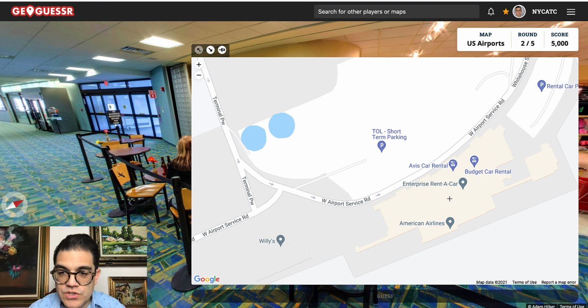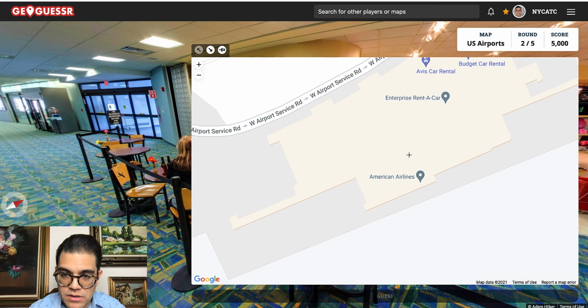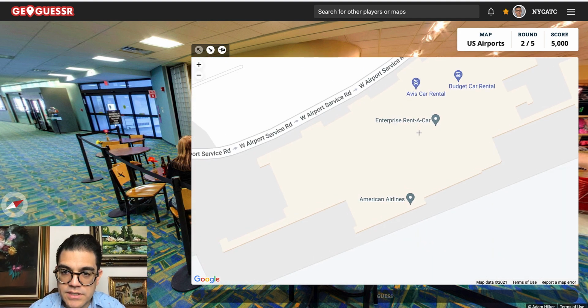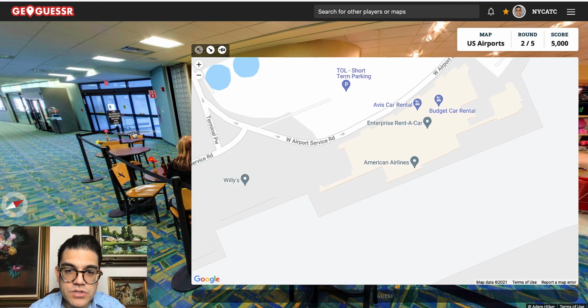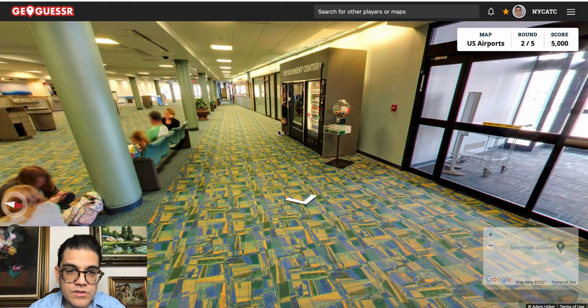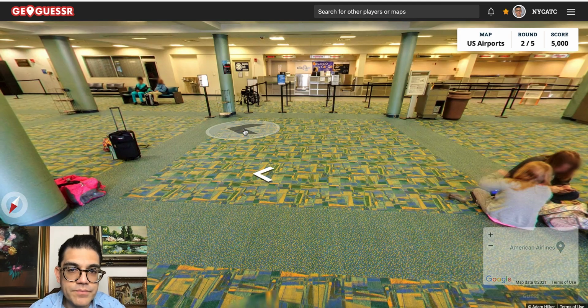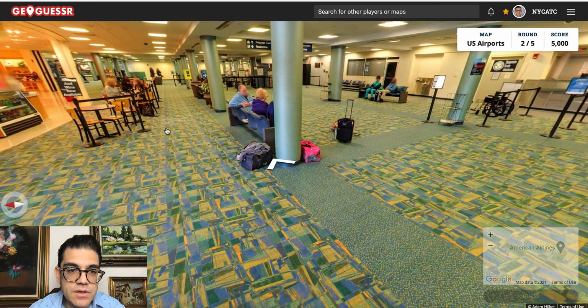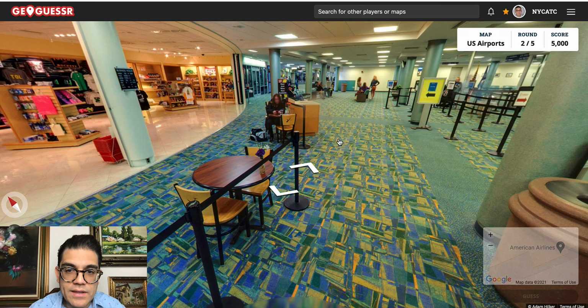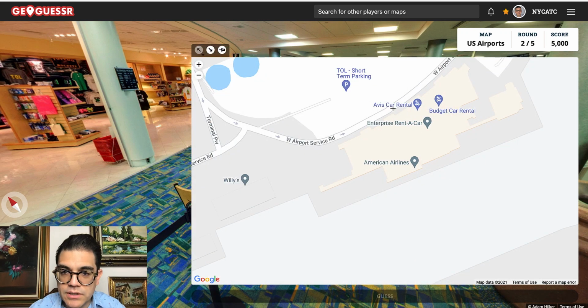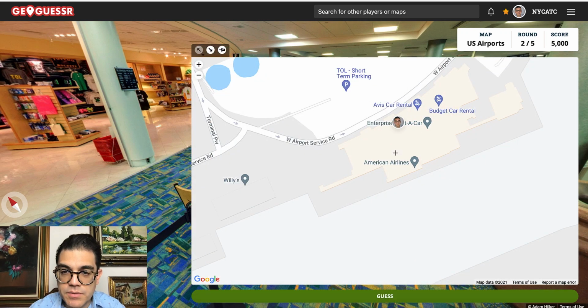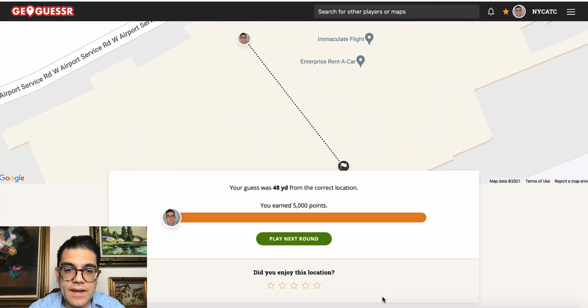It is a rather small terminal, so I think that if I... Does it show gate numbers here? No, it doesn't. American Airlines, Enterprise Rent-A-Car, Budget Car Rental. Just move around just a little bit to see how big this airport terminal is. Oh, it's the check-in area. Okay. Those are the check-in desks, so I'm sure that it's got to be right at the middle of it. So let's just put a little dot right over here. We're inside the terminal. Click on guess, and another 5,000 points, only 48 yards away from the exact location. Next round.